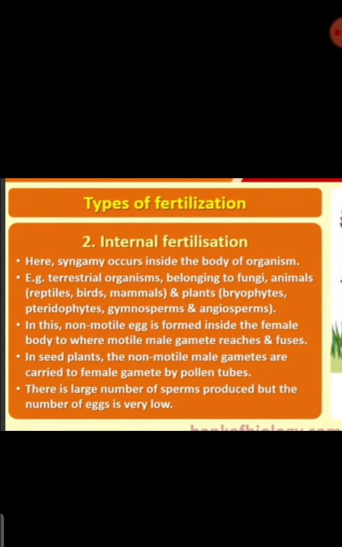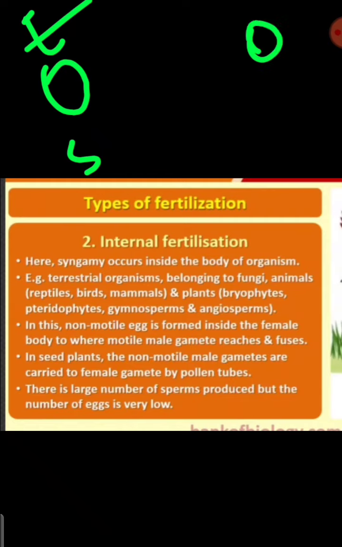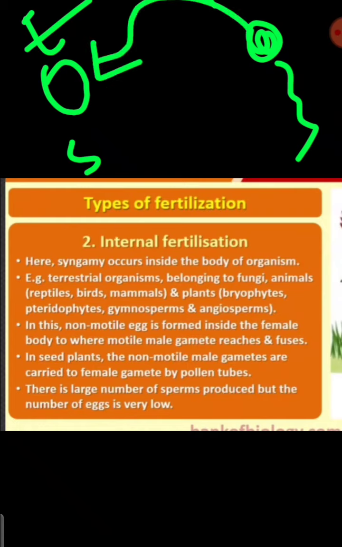So internal fertilization we have studied. In the flowering plants also internal fertilization takes place, in the animals also internal fertilization takes place. That means the zygote or the baby is developed inside the mother's womb. We call it internal fertilization, okay. So in internal fertilization, either the egg will be stationary and the male gamete or the sperm will be motile, so it will go and fertilize the egg, okay.